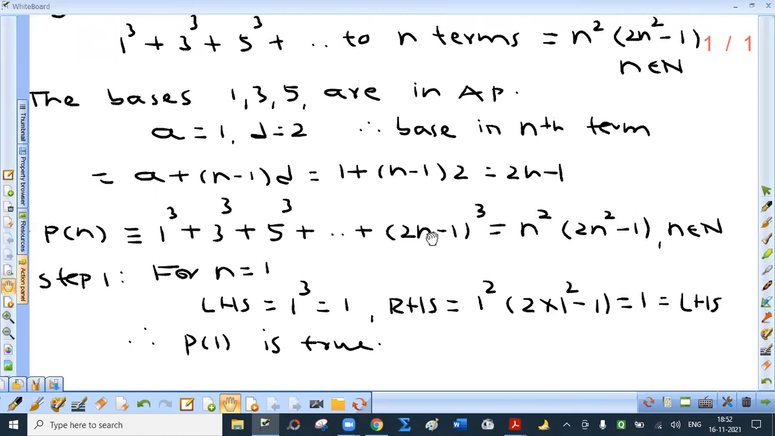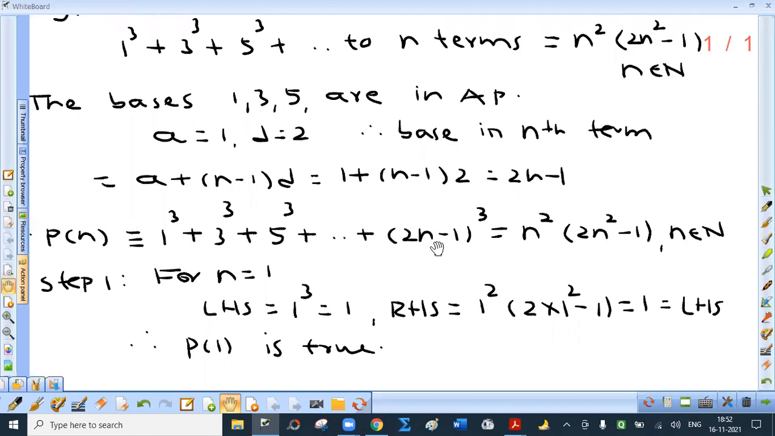Now first step, for n equal to 1, what is LHS? You may say we will put n equal to 1 here, or by n equal to 1 we mean first term 1 cube, that is 1. RHS 1 square into 2 into 1 square minus 1. So again 1, LHS equal to RHS, that is P of 1 is true.